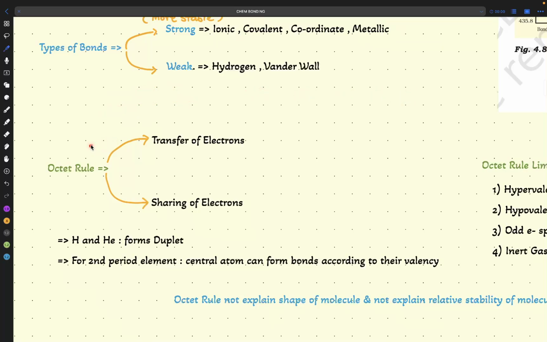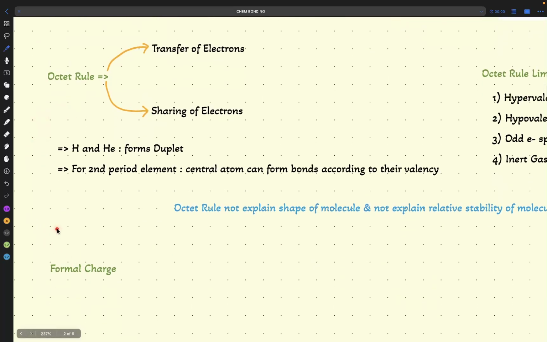Rayan, can you tell the octet rule from the name itself? And how many electrons? Octet tells us eight clearly, and hydrogen and helium form a duplet. That's why we have an octet and a duplet. Hydrogen and helium can have a maximum of two electrons. We have seen the electronic configuration also.